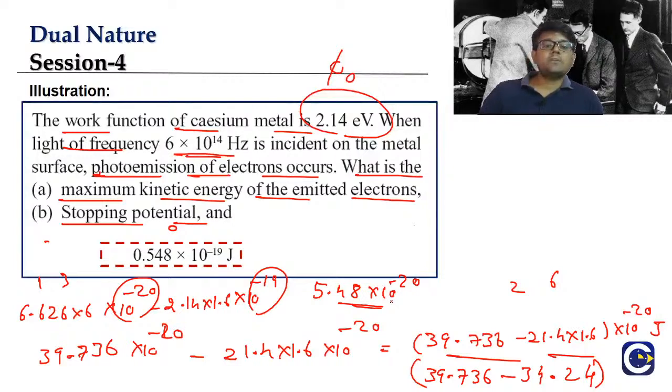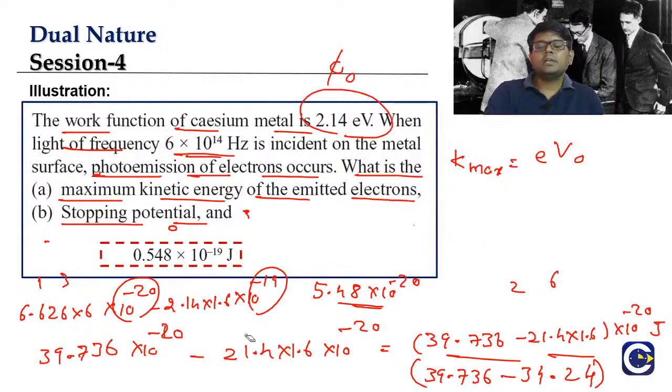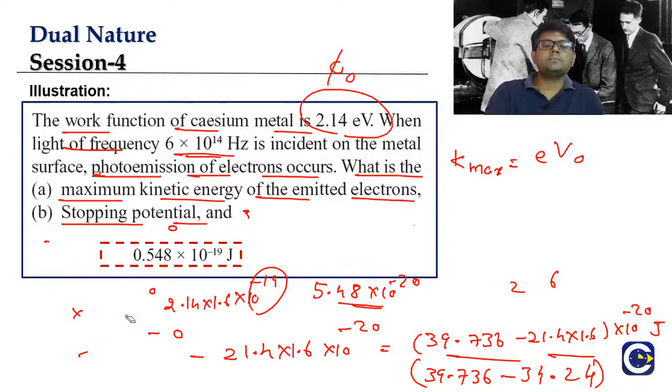Once we get the Kmax value, what is the next thing they are asking? They are asking what is the stopping potential. What is the formula, guys? Kmax is equal to what? E into stopping potential. E is what? Basic charge. What is the step here, guys? Kmax is equal to E into the stopping potential. So we have the Kmax value.